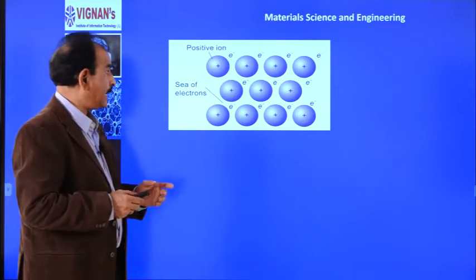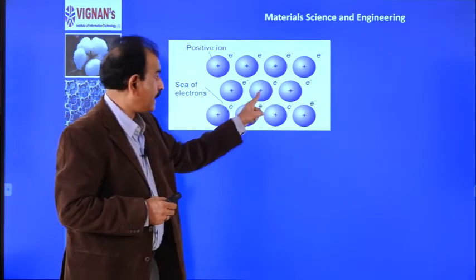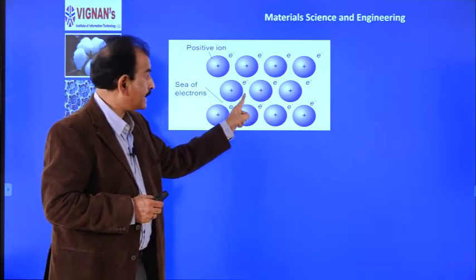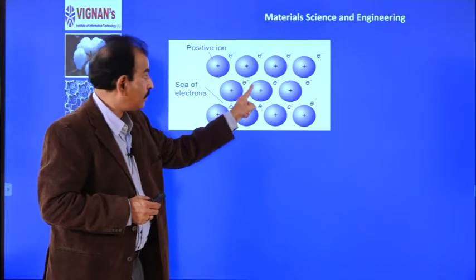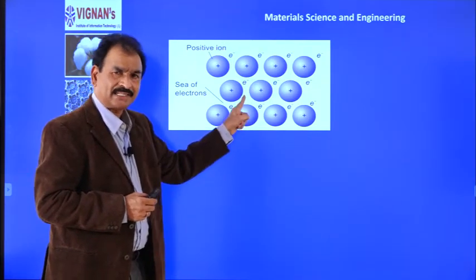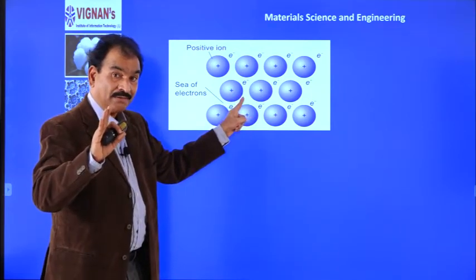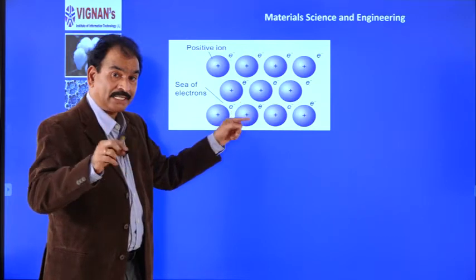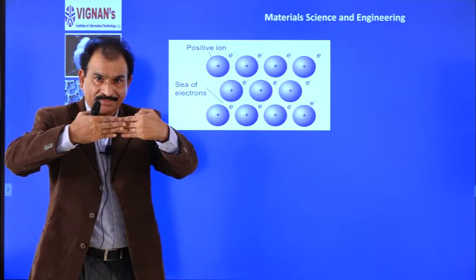If you have an ionic bond, suppose you have a positive ion, this positive ion can attract negatively charged electrons from all corners, from any direction. That is the nature of electrostatic forces. Whereas covalent bond is an overlapping of the orbitals, so always in one direction.